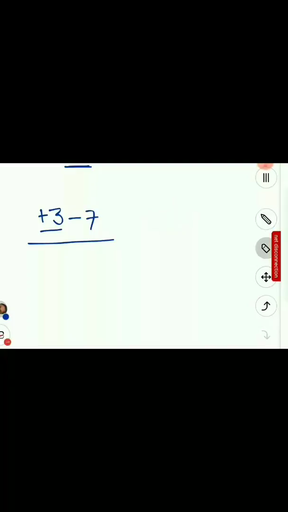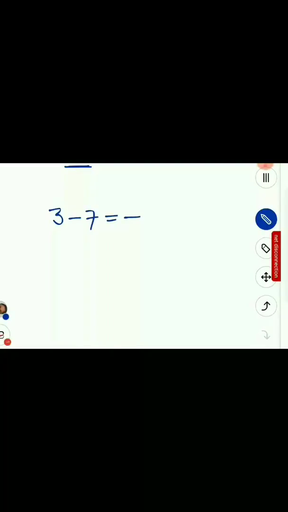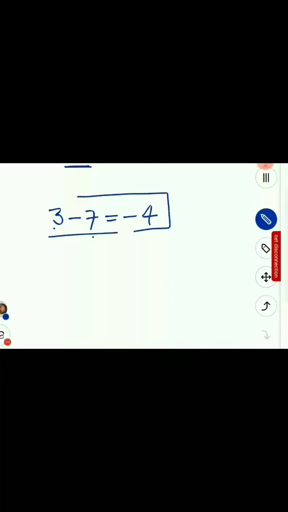So we first concluded that 7 has greater magnitude, so we decided the sign of the result will be negative. Now we have to perform subtraction. Subtraction is performed by subtracting the smaller number from the greater number. So smaller is 3, greater is 7. So 7 minus 3 is 4. The answer will be minus 4. Understood?